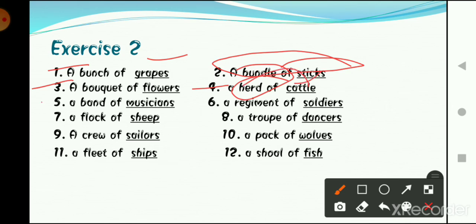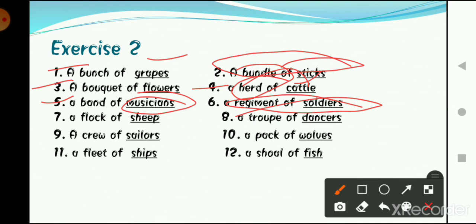Now the fifth one is a band of musicians. Sixth one says a regiment of soldiers. So what we had to do in this, we had to complete the phrases with the correct noun, right?